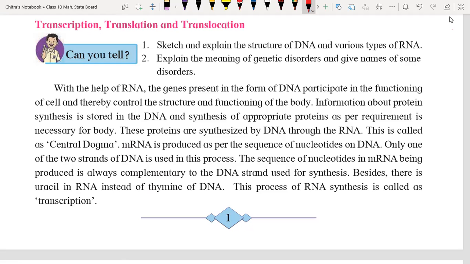So today we will discuss the process of protein synthesis. Protein synthesis generally completes in three basic steps. One is called transcription. The second one is called translation.